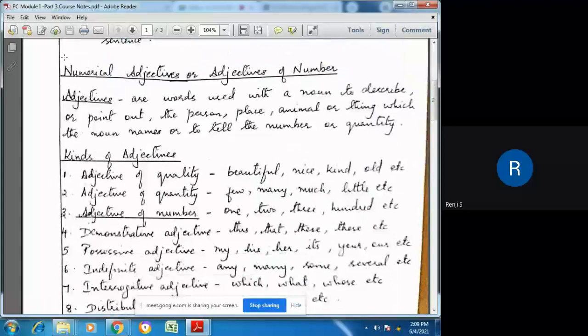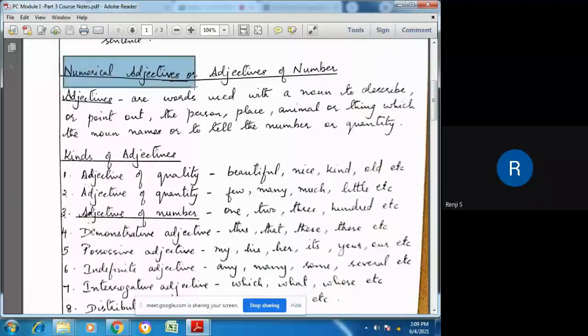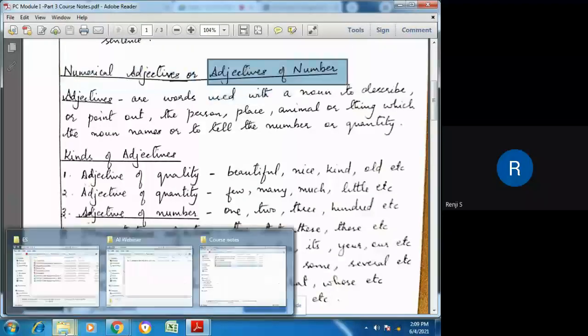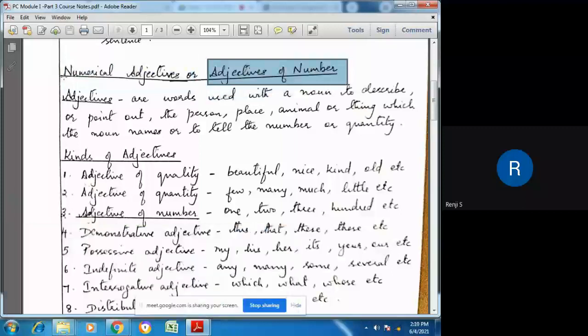Now next we are going on to the next section, the numerical adjectives, or we can call it adjective of number. Adjectives. Now what are adjectives? You might have studied in school what adjectives are. Maybe you forgot, so I'll say the definition.